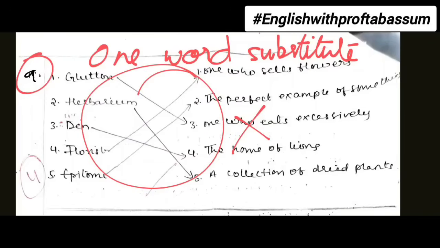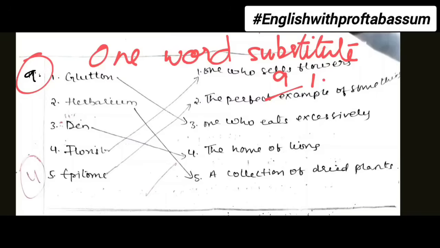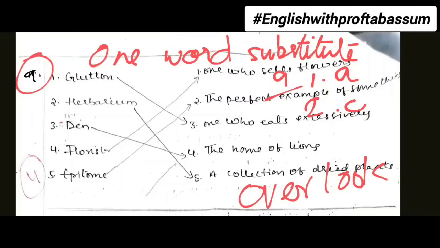You must write bit number 9, then 1, 2, 3, and then A, B, C, D. Okay? So again, out of 6, any 4 you need to do, 1 mark each. So what happens if you match it this way and not write what I have shown? The teacher who is correcting your paper might overlook the answers and wrongly mark your answers. So even if you have written correctly, the teacher thinks that you have written for a wrong bit and you won't be given marks for it.